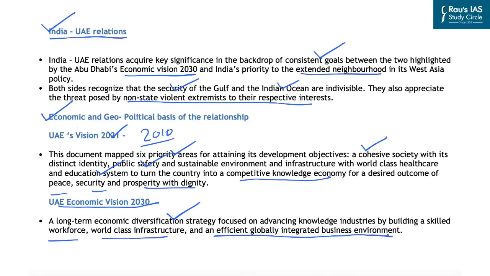Now, we all are aware that the West Asian economies are majorly oil economies. That is, all their wealth has been generated because of oil in the past decades. However, now these countries are also looking to diversify. And that is why such economic visions are being brought out by countries like UAE or Saudi Arabia, which aim at diversifying their present level of economies. And that is why they want to focus on the knowledge economy more. And in this pursuit of becoming a knowledge economy, diversifying from the crude oil economy, India remains a very important partner for the United Arab Emirates.